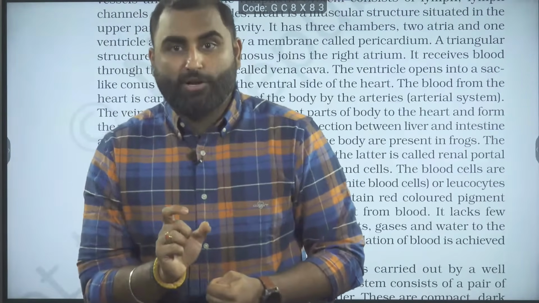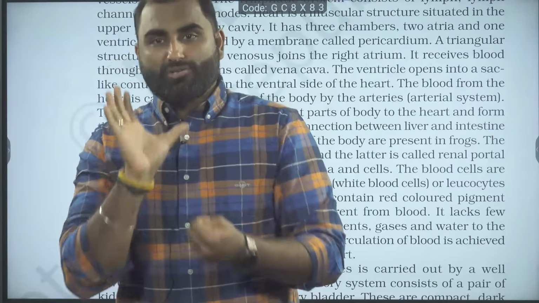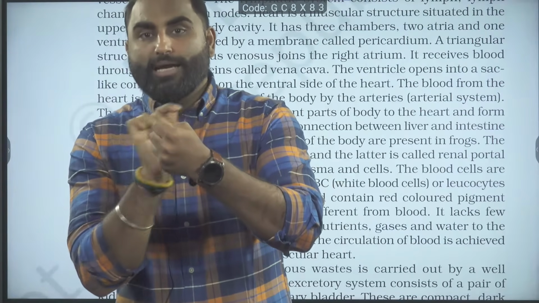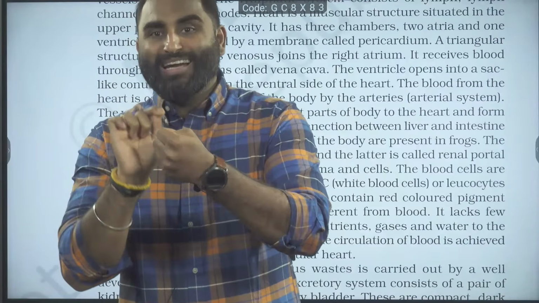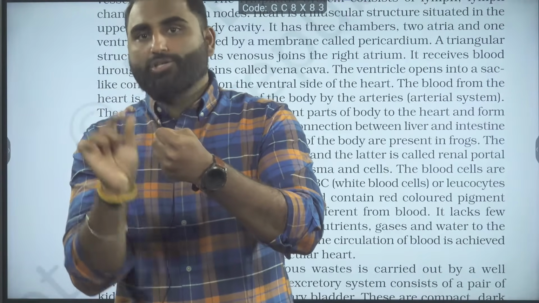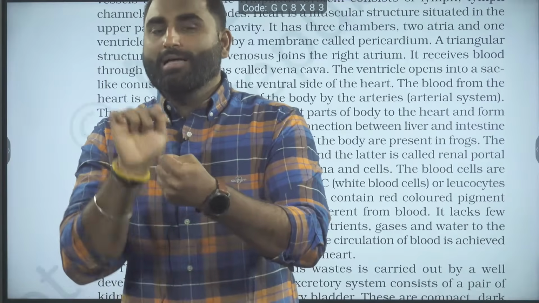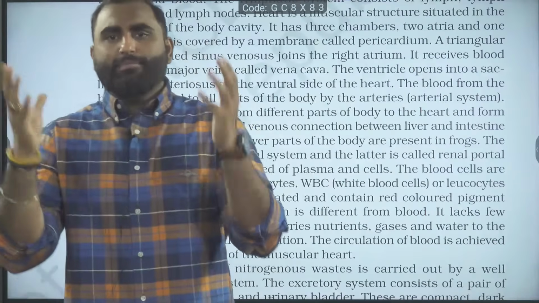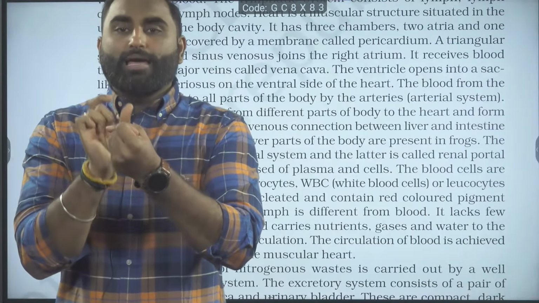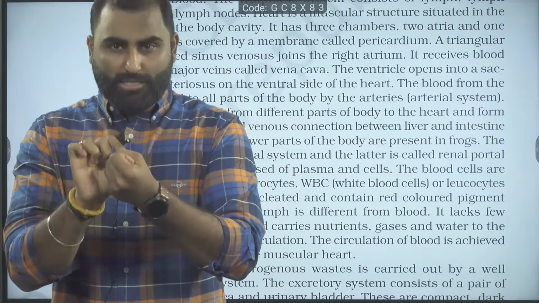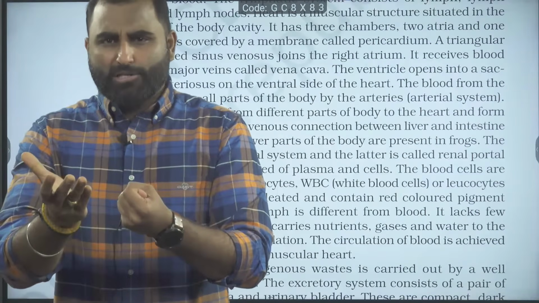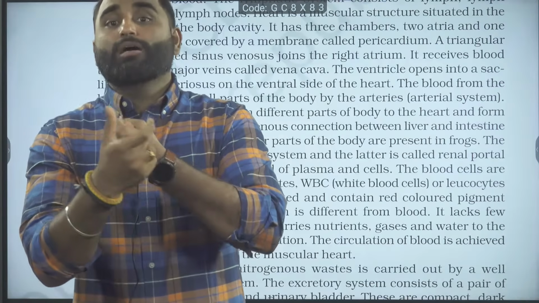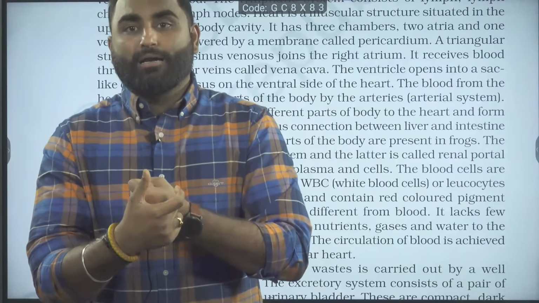What is the shape of the sinus venosus? The sinus venosus is a triangular structure on the dorsal side of the frog heart, which opens into the right atrium, and it collects the blood from the major veins. Three major veins, or venae cavae, are opening into the sinus venosus, the triangular structure. In front, there is the conus arteriosus.